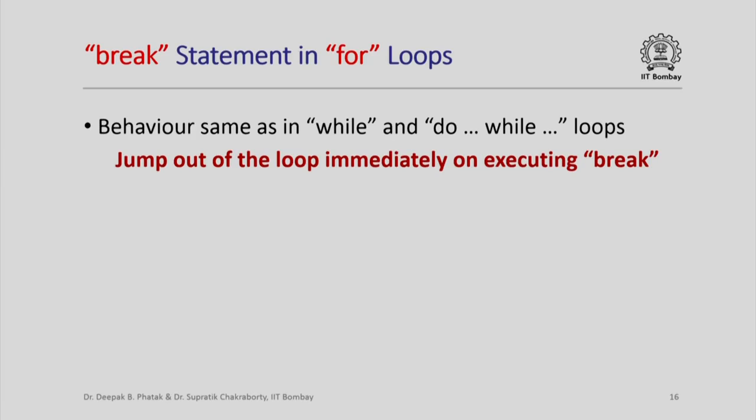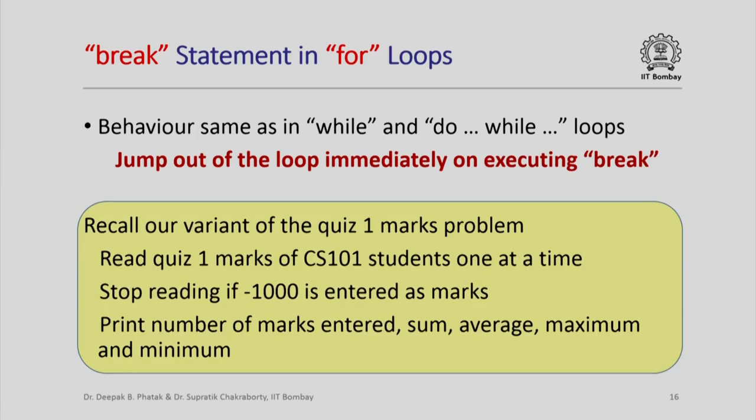Now, recall our variant of the quiz 1 marks problem that we had once again seen earlier. In this variant, we said that we are not going to specify how many students there are in CS 101 to begin with, but we will continue reading marks of CS 101 students one at a time, and if at any point of time we see minus 1000 as the marks, then we know that we must stop reading now, and we can then print out the number of marks entered, the sum, average, maximum and minimum.